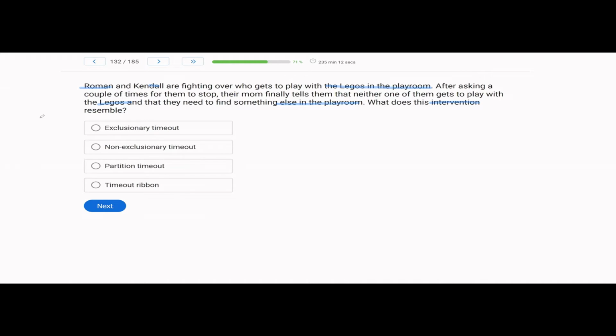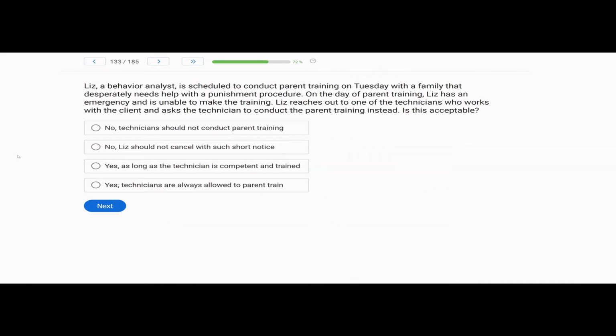The mom has not done that. All she's done is told the two boys or the two children, you are not allowed to play with the Legos in the playroom, but we're staying in the playroom, find something else. She hasn't excluded them. She simply put them in timeout using a non-exclusionary timeout procedure.